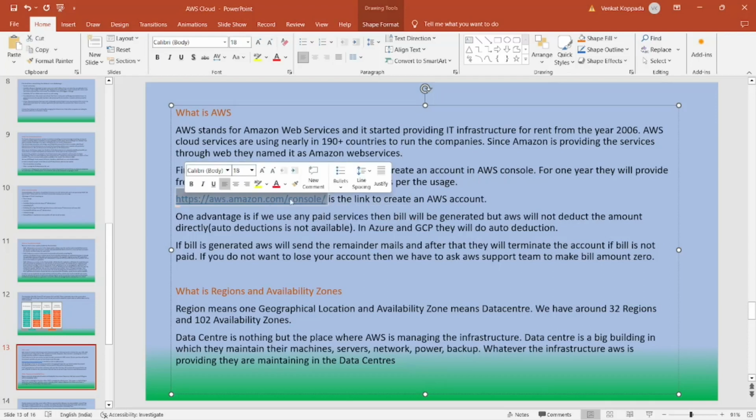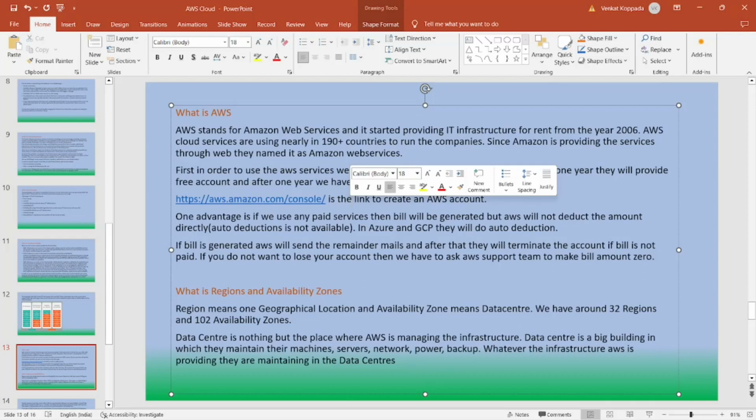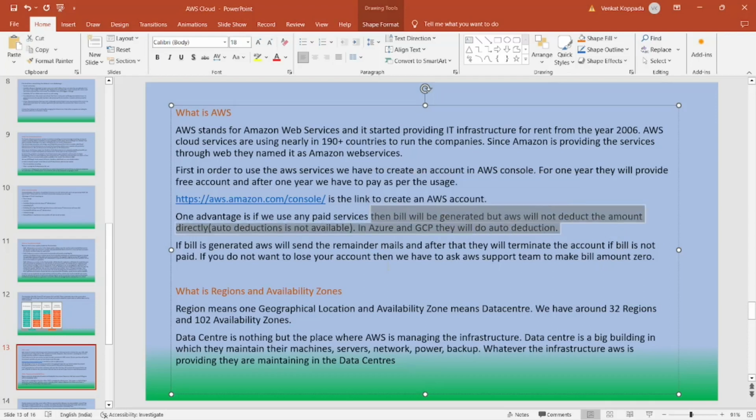At the time of creating an account, we have to provide credit card or debit card details. They will deduct 2 rupees for verification purpose, and once the account is created, they will return the amount. One advantage of AWS is that if you make use of paid services, the bill will be generated accordingly. AWS will not auto-deduct the amount, so auto deduction is not available. But in case of Azure and GCP, they will do auto deductions. If the bill is generated, AWS will send multiple reminder mails. After that they will terminate the account if the bill is not paid. Then we can create another account with a different email ID.